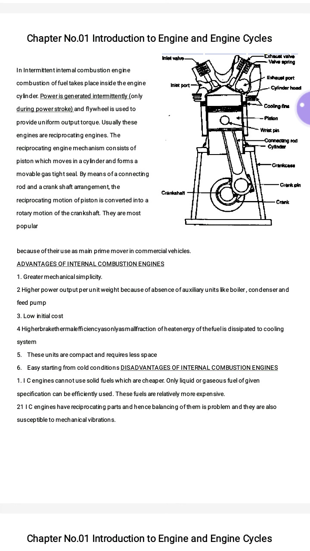If we compress more, it will expand more. So after the fuel gets pressurized, that is compression, the ignition of that fuel takes place, that is the fuel gets ignited with the help of a spark plug in case of an SI engine, or with the help of temperature in case of a CI engine.